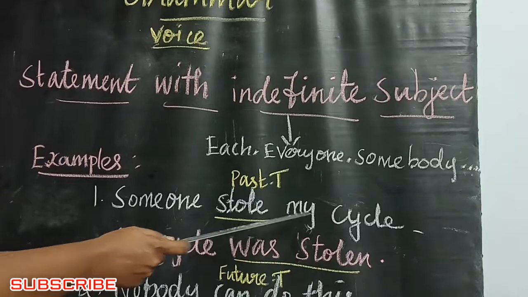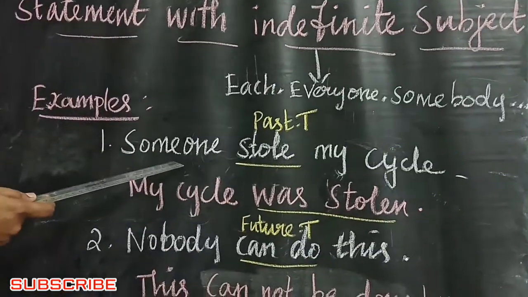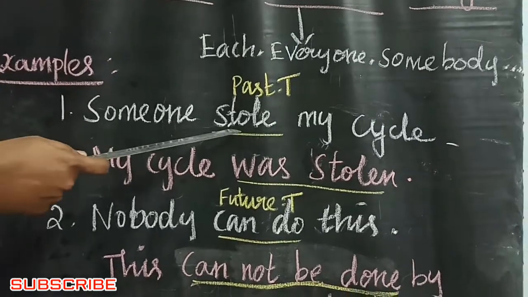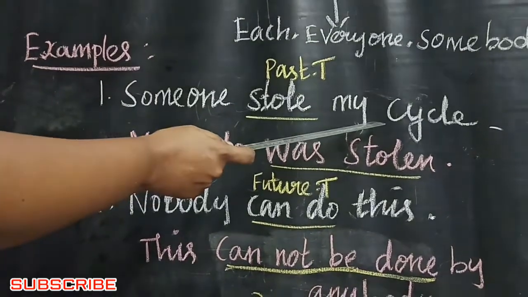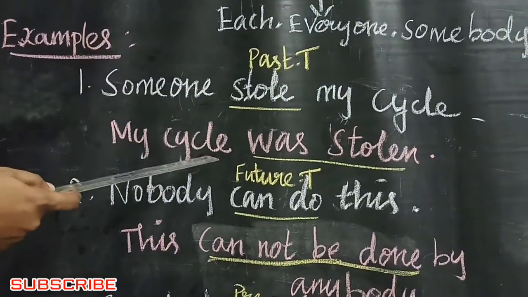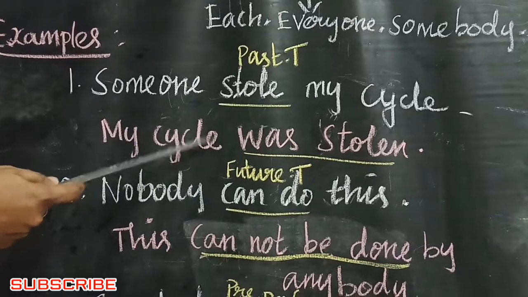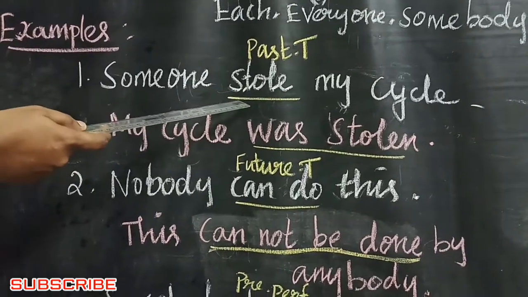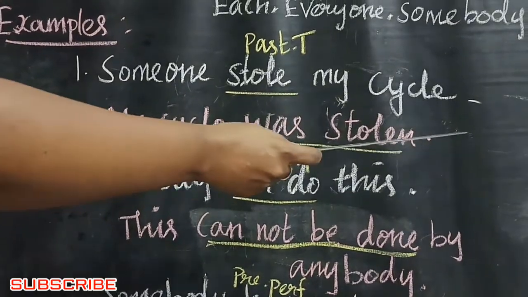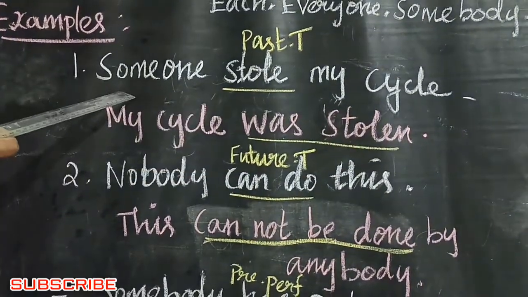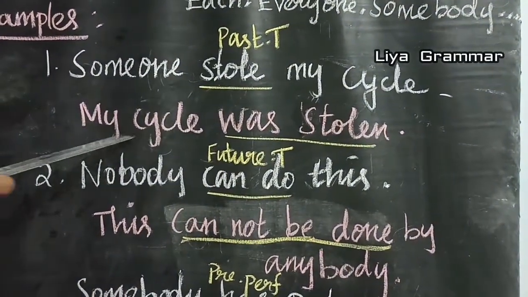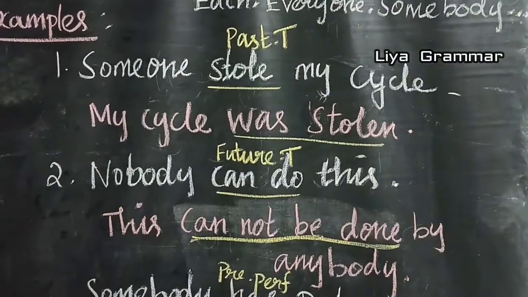Someone stole my cycle. There is no specific person or thing. Stole is the verb. My cycle is the object. So first you write the object, my cycle. My cycle is singular. Here the tense is past tense. Past tense stole changes into was stolen. There is no subject here, so don't write by plus subject. So the answer is: my cycle was stolen.